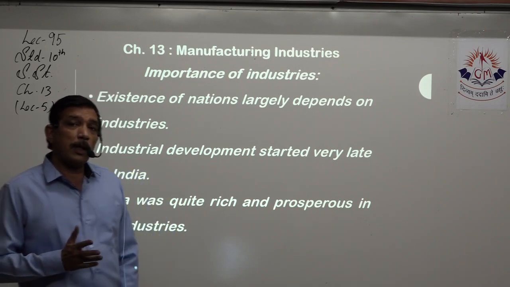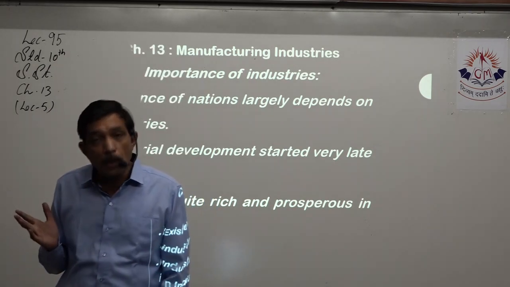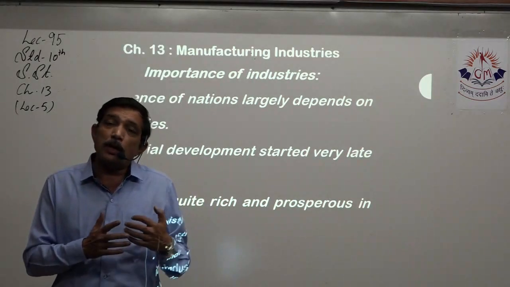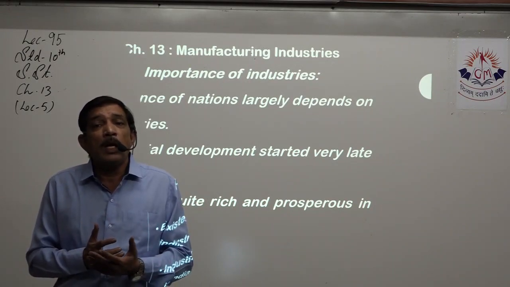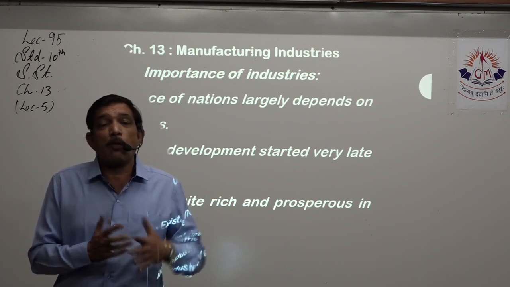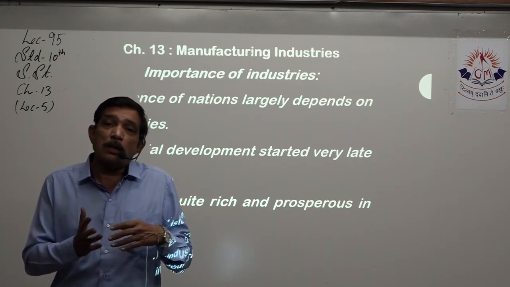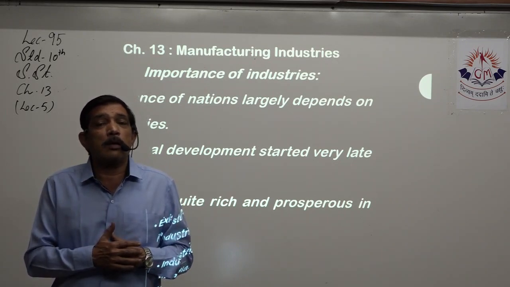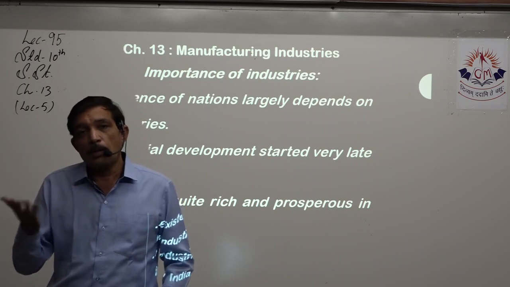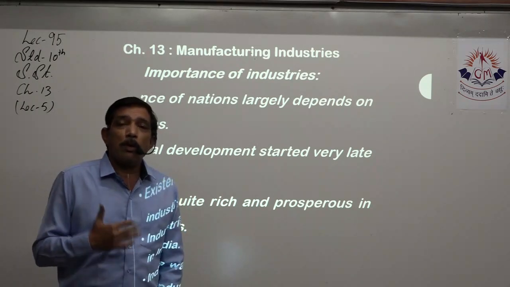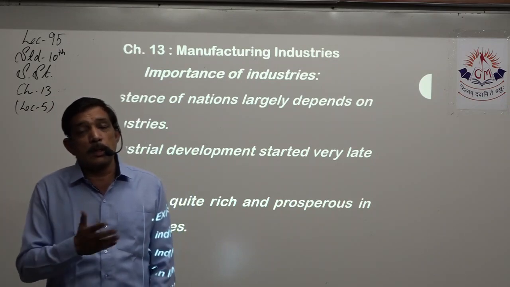Industrial development started very late. One of the main reasons is during the time when industrial development was happening in the rest of the world, India was ruled by the Britishers. We were under the British rule, and they had certain policies where they did not allow us to have any advancement. Whatever industries we had at the time, the policies made sure that those industries were coming down to a close, and that industry shut down so that the British industry can thrive on the selling of the British goods that are sold in India.